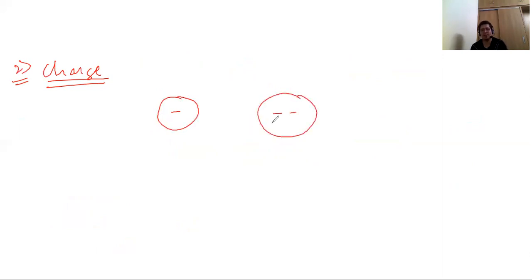Let's move to the second point, that is charge on the anion. Suppose I have an anion with 1 negative charge and an anion with 2 negative charges, and I assume the size is similar, or there is little difference in size. For example, I can take Cl minus and S2 minus.